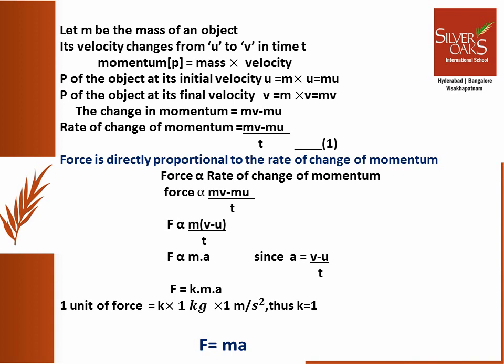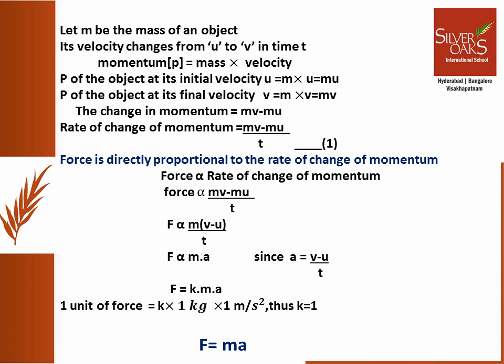Momentum p at its final velocity v can be written as m into v, mv. The change in momentum can be written as mv minus mu. And the rate of change of momentum can be expressed as (mv minus mu) by t, that is, change in momentum with respect to time. Let this be equation 1.